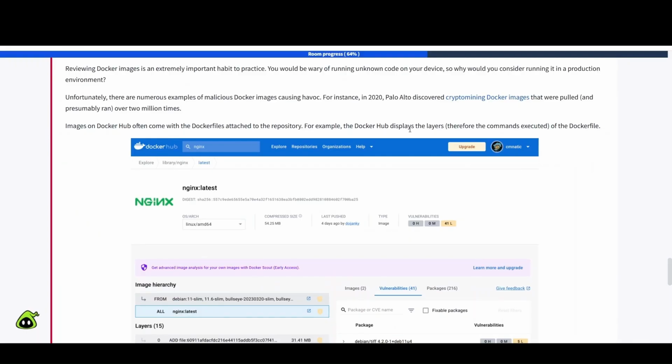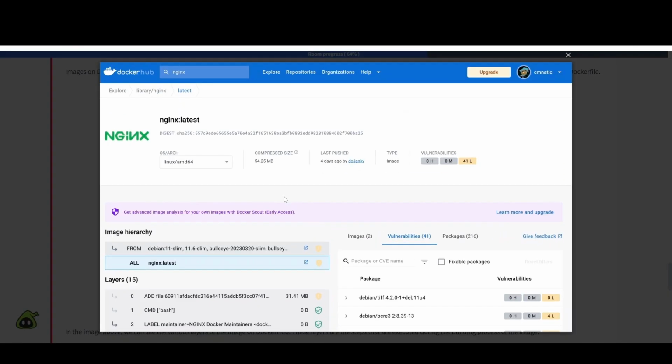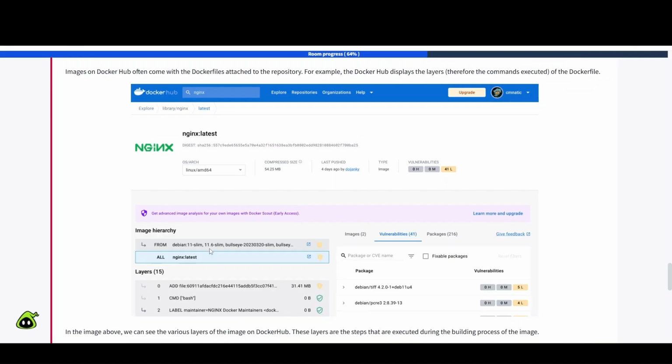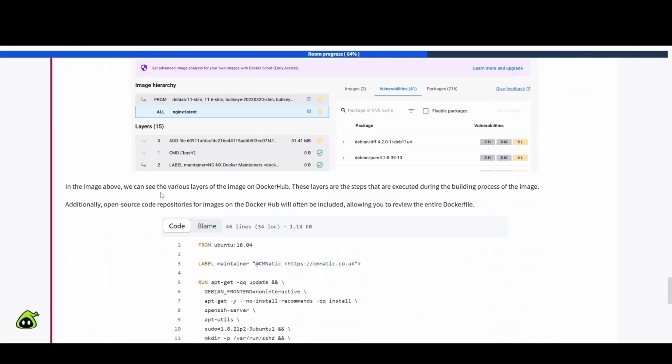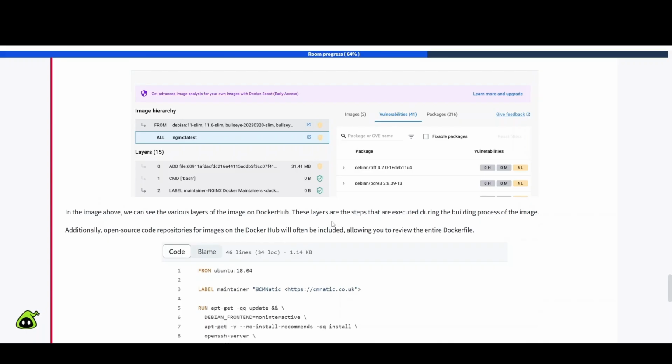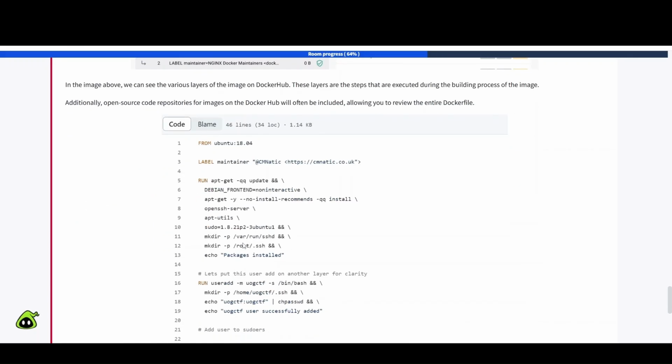Images on Docker Hub often come with Dockerfiles attached to the repository. For example, the Docker Hub displays the layers, therefore the commands executed for the Dockerfile. And here's an image of what that looks like. The image above, we can see various layers of the Docker image on Docker Hub. These layers are the steps that are executed during the building process of the image. Additionally, open source code repositories for images on the Docker Hub will often be included, allowing you to review the entire Dockerfile. So that's nifty there.